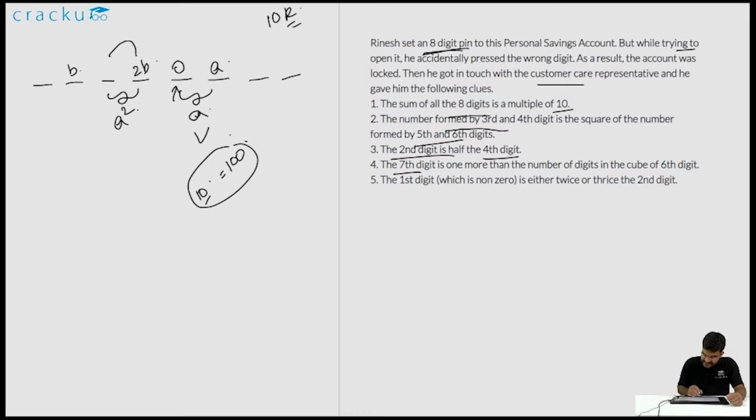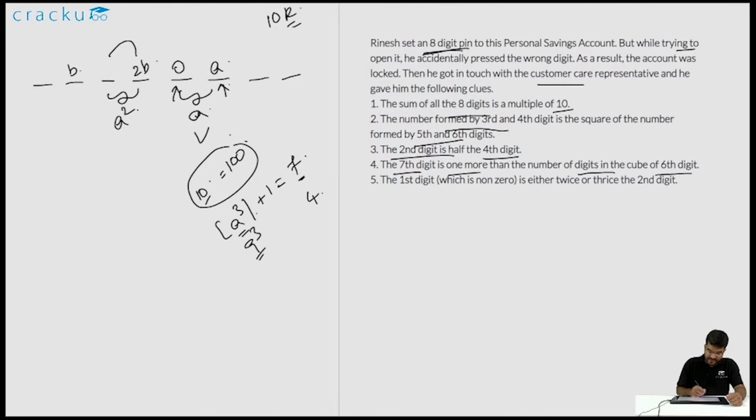The seventh digit is one more than the number of digits in the cube of the sixth digit. So if the sixth digit is a, then the number of digits in a cube, plus 1, is the seventh digit. Now we can easily understand that the maximum cube will be 9 cubed. 9 cubed is 729, which has 3 digits. So the seventh digit in that case will be 4.